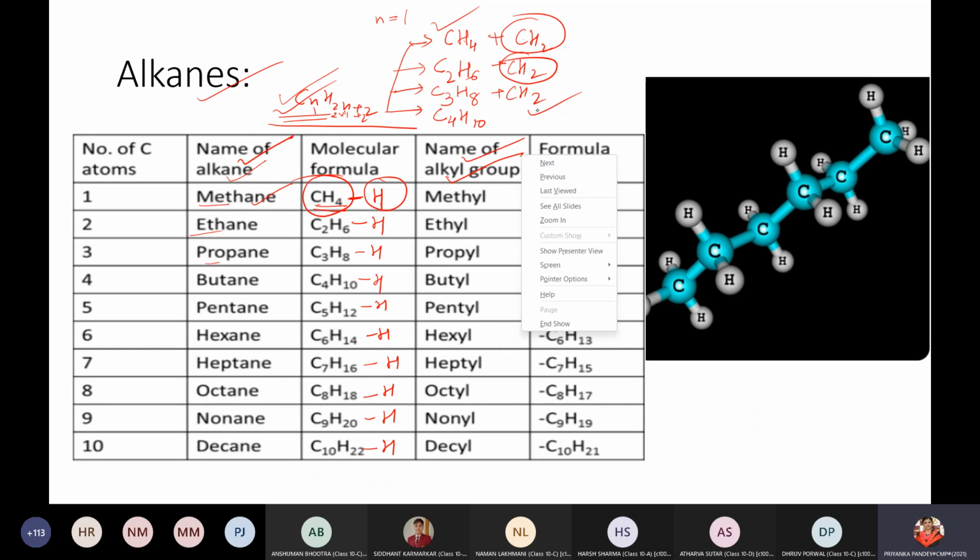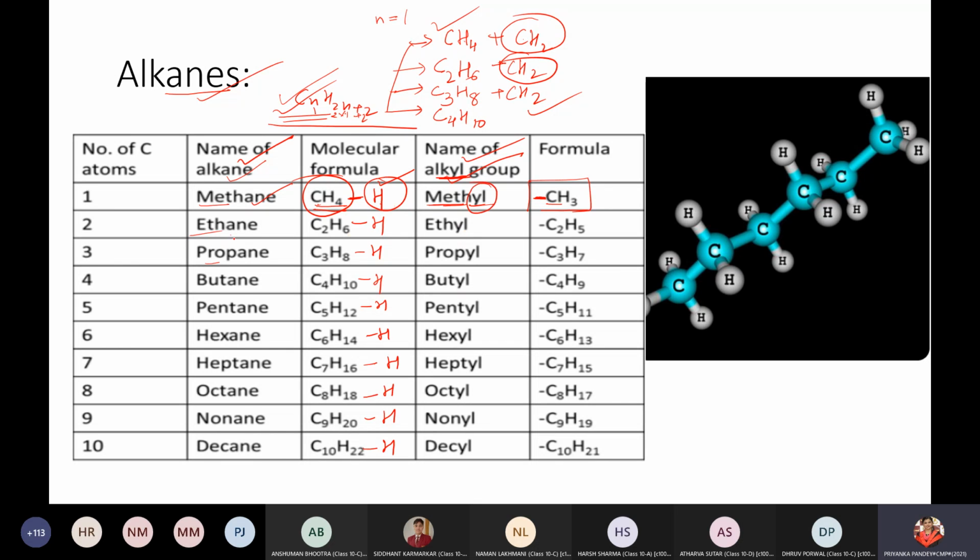As I told you, for alkanes the suffix was ane. The same way, when we talk about an alkyl group, which is made by removing 1 hydrogen atom from any alkane, the ending will be YL. Meth tells that this alkyl group has 1 carbon atom, and because it is an alkyl group, it is YL: methyl.